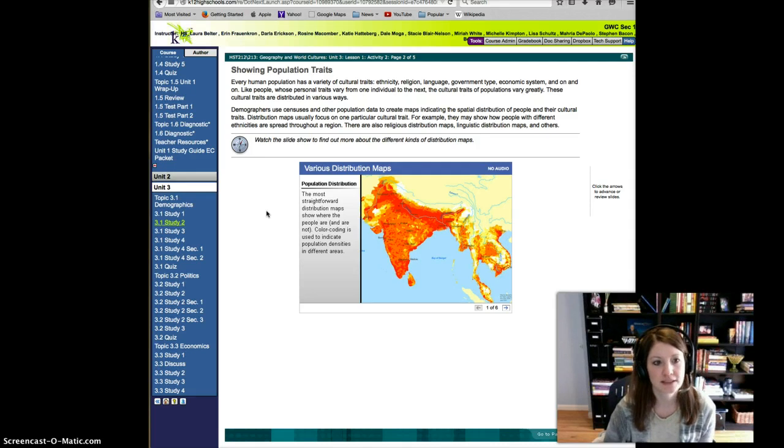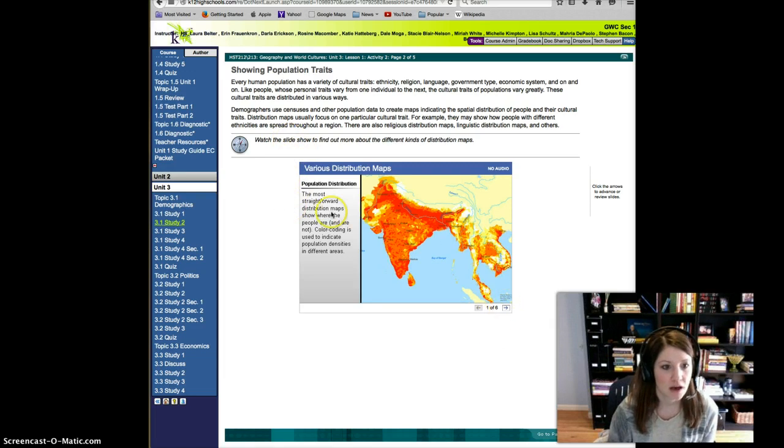Demographers use censuses and other population data to create maps indicating the spatial distribution of people and their cultural traits. Distribution maps usually focus on one particular cultural trait. For example, they may show how people with different ethnicities are spread throughout a region. There are also religious distribution maps, linguistic distribution maps, and others. Watch the slideshow to find out more about the different kinds of distribution maps.